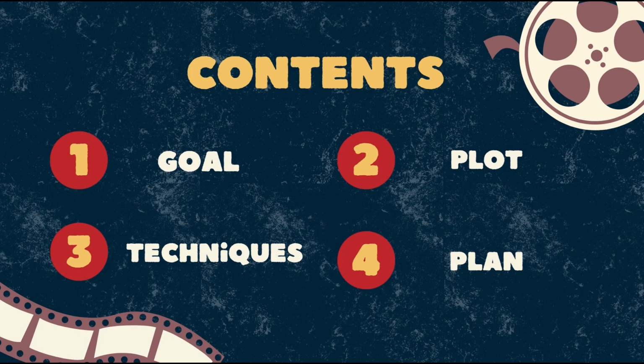We'll first talk about our goal, the second one is our plot, the third one is the techniques that we will use on this project, and the fourth is our plan to build this project.